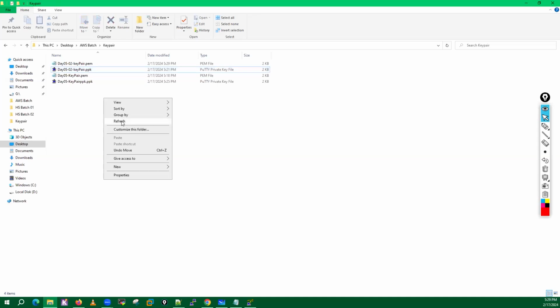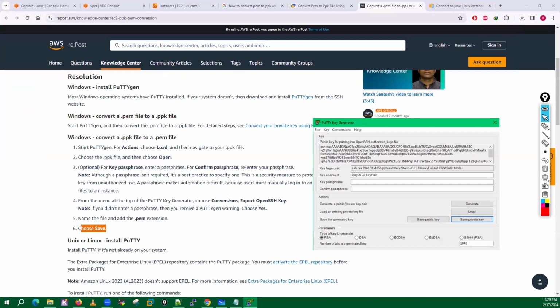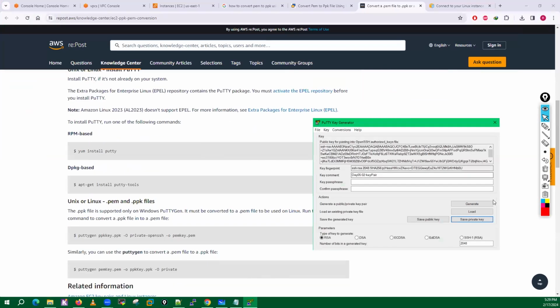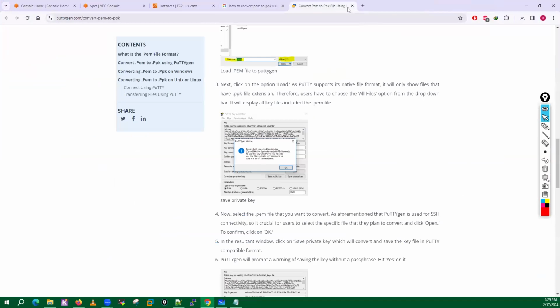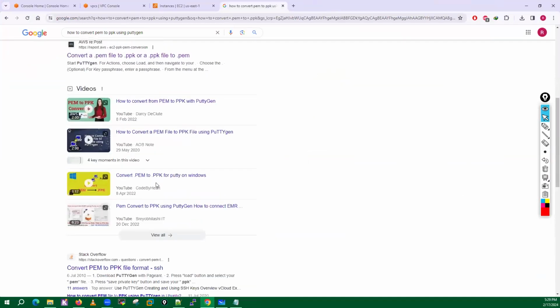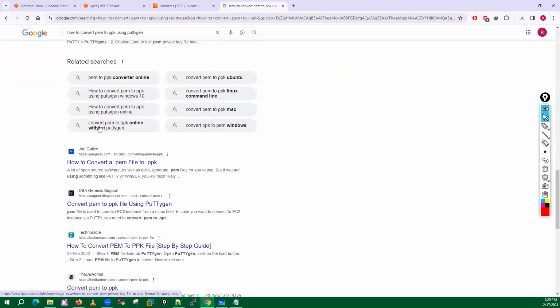So this is how we can convert these two things, .pem to ppk or ppk to pem. Okay. Now we close it. Close this. Let me close this. Even though there are a couple of blogs also you will find over the internet, there is Stack Overflow. Yeah, so you will get a lot of documents here.